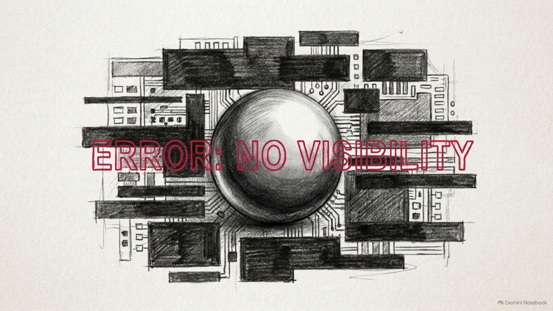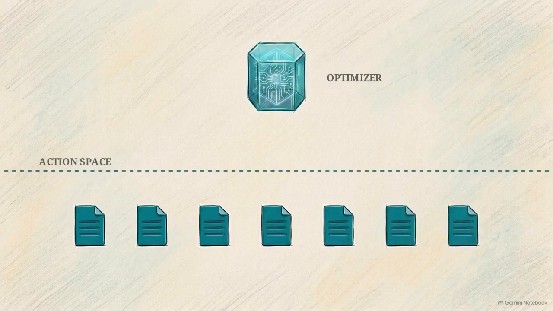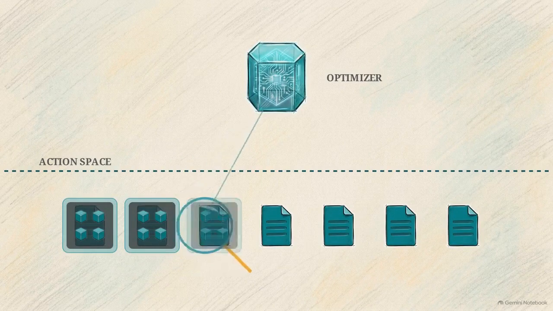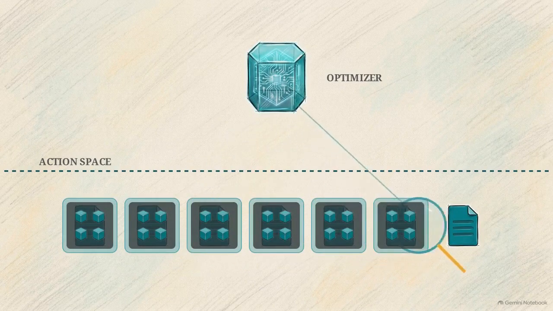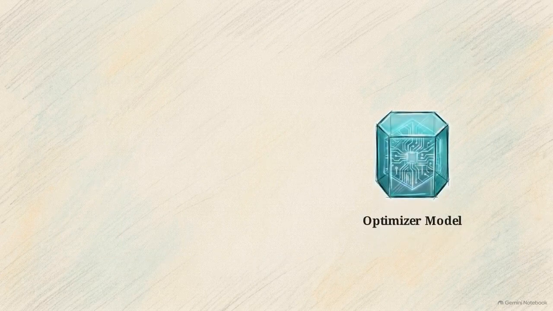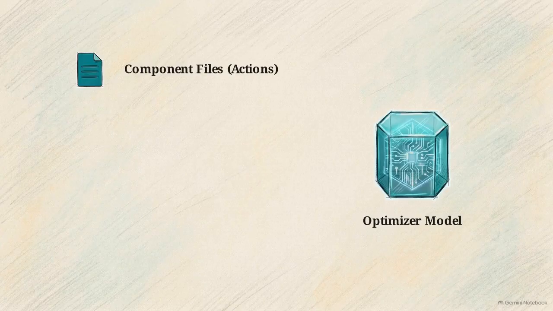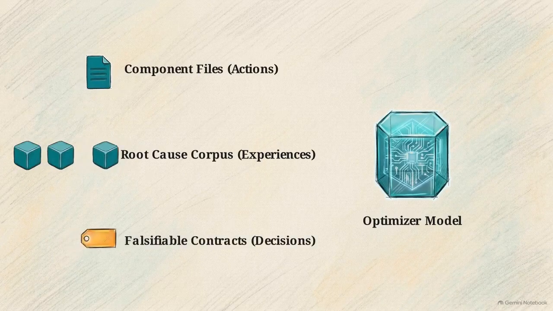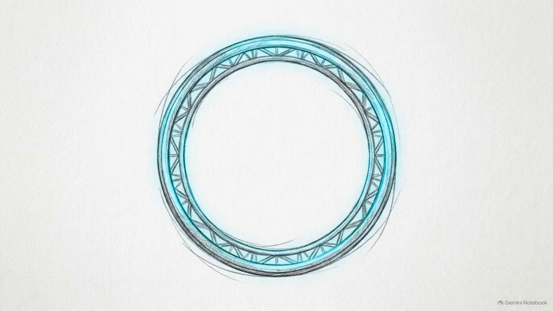AHE operates on a specific thesis. The bottleneck to automated evolution is a lack of observability. By providing structured context over a clear action space, a standard optimizer model can successfully drive the evolution loop. If you provide an ordinary optimizer model with structured visibility over its actions, its experiences, and its decisions, it can transition into a stable, automated evolution loop.